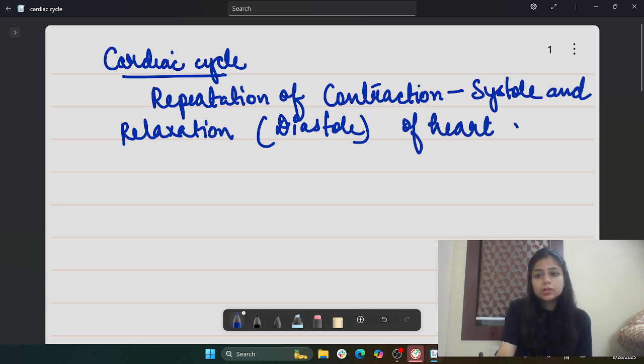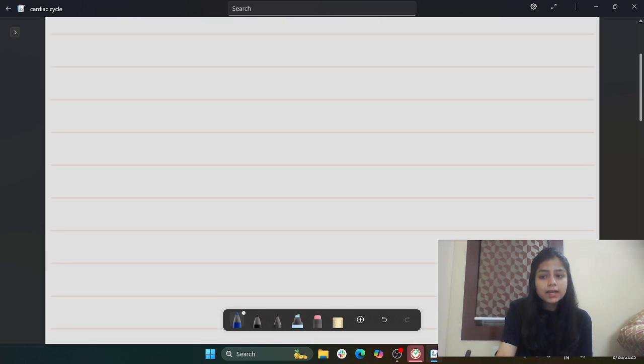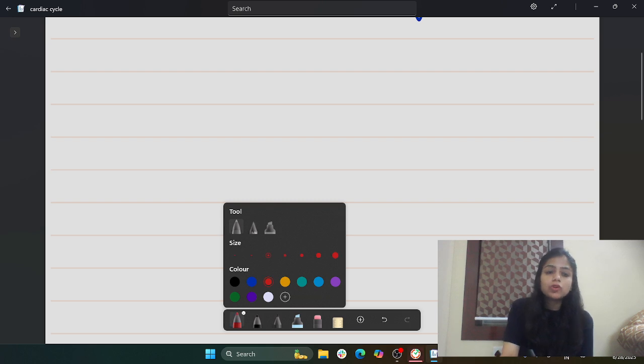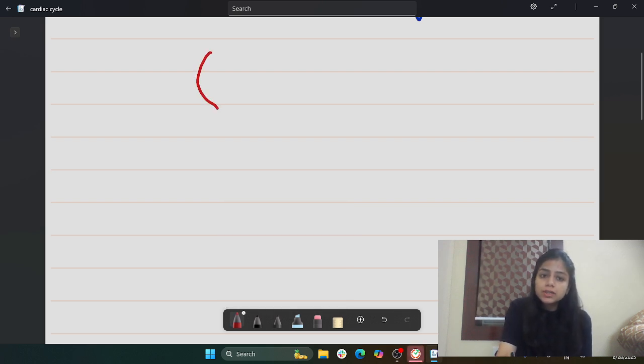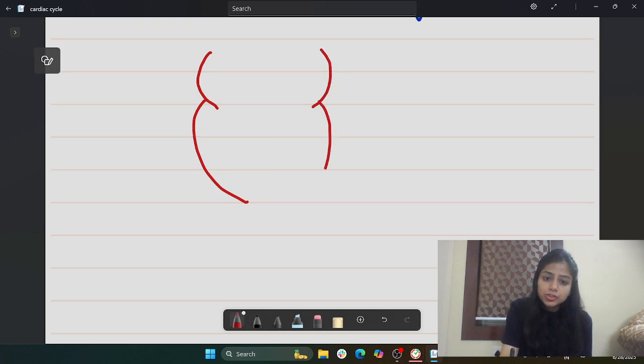Before understanding the cardiac cycle, let us get a brief knowledge of the valves. Valves are usually muscular structures present at the junctions of the chambers of the heart, or between the heart and the arteries or the aorta, to prevent the backflow of the blood back into the heart, right? So let us understand the basic concepts behind it.